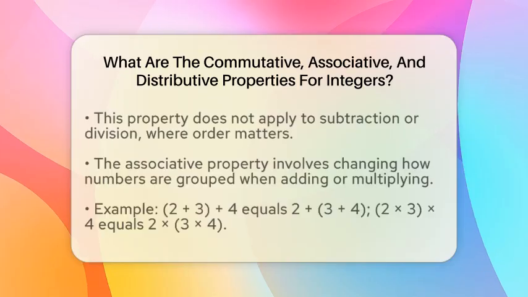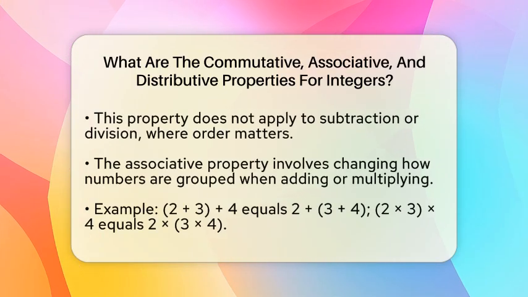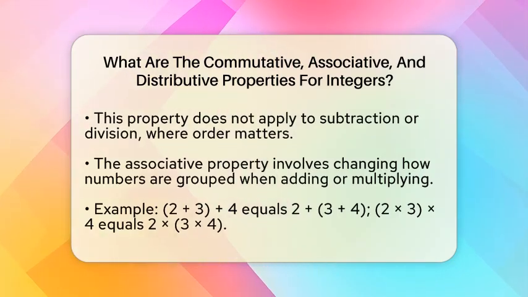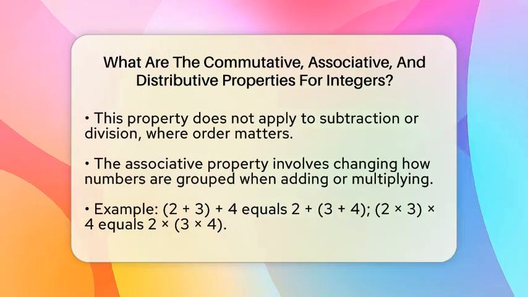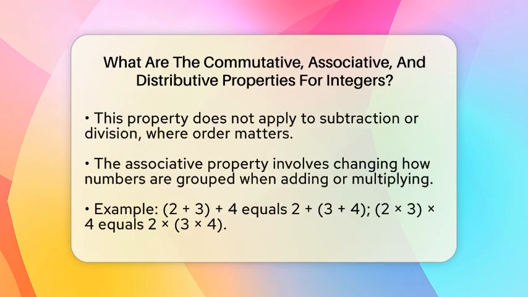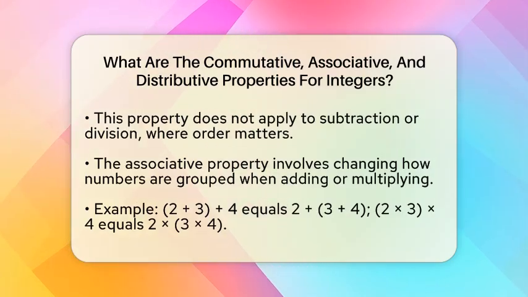Think of it like swapping places. When you add two numbers, it doesn't matter which one you write first. For example, if you add 3 and 5, it's the same as adding 5 and 3. Both give you the answer 8. The same goes for multiplication. If you multiply 4 times 7, it's the same as 7 times 4. Both give you 28. But remember, this rule only works for addition and multiplication. It does not work for subtraction or division because changing the order changes the answer.